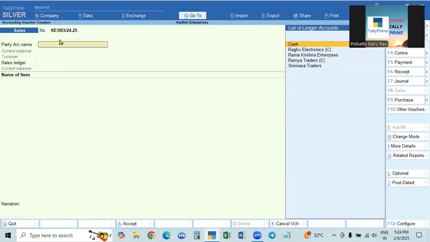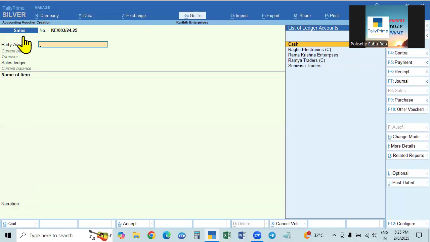The format is needed mostly for sales only, because it will be reported in the GST reports. Purchases also will be reported in the GST reports, but in the purchases, the seller will report. So his invoice number, we enter below the purchase voucher name, below that, the seller's invoice number. We will read the original supplier's invoice number and enter it there.